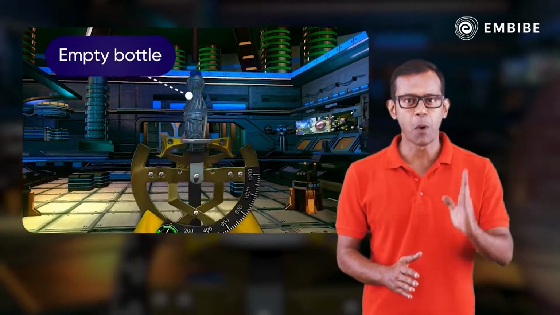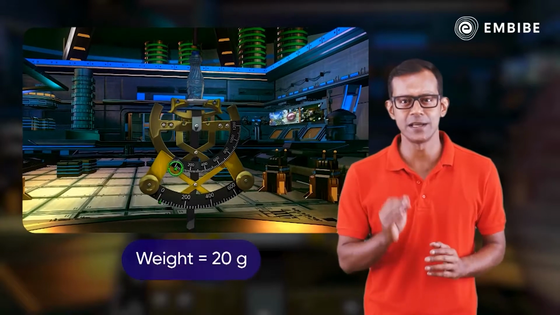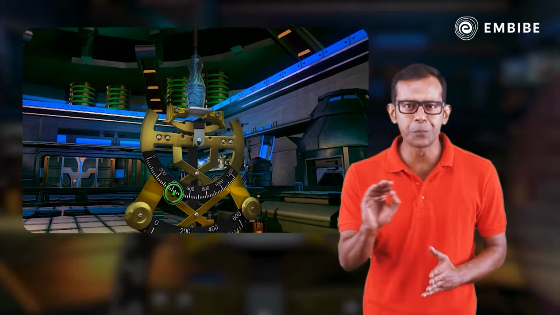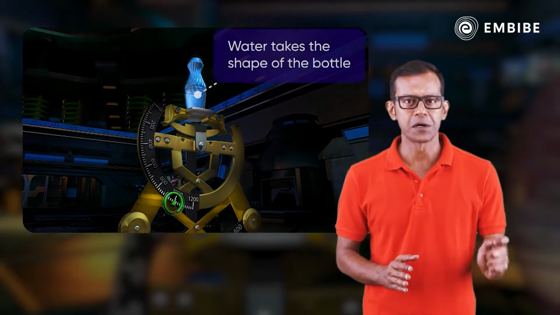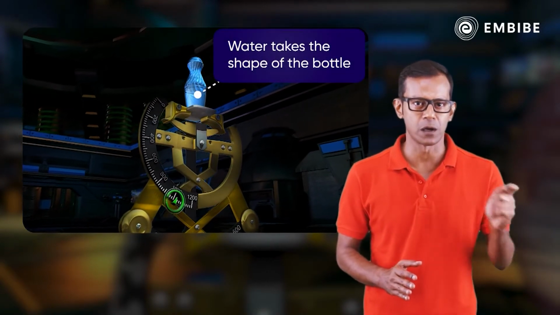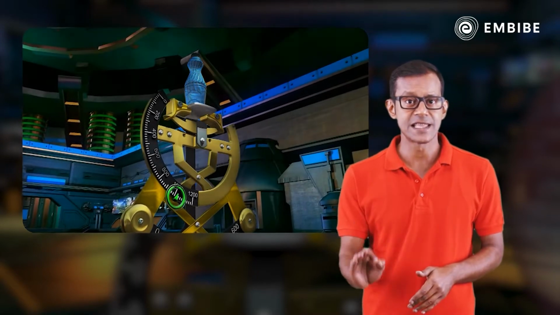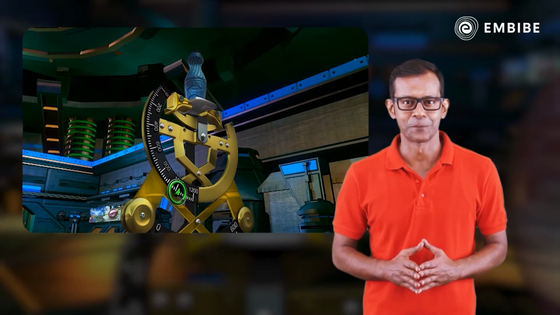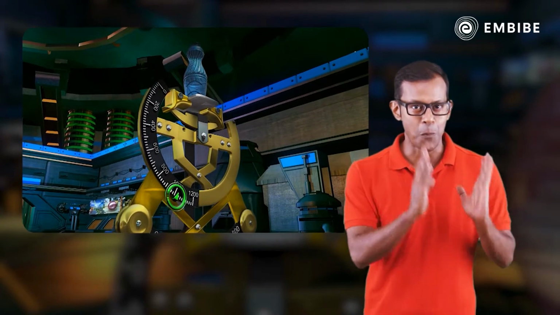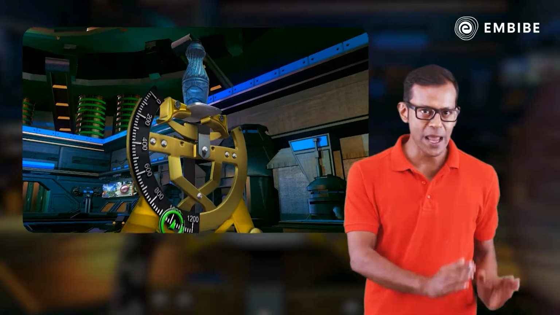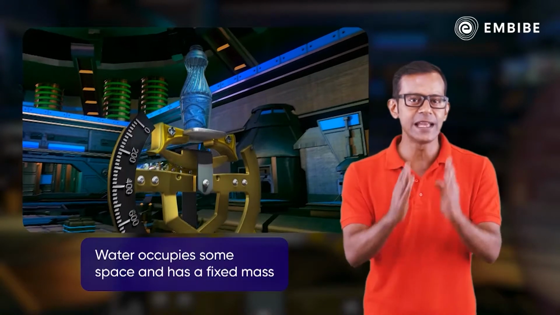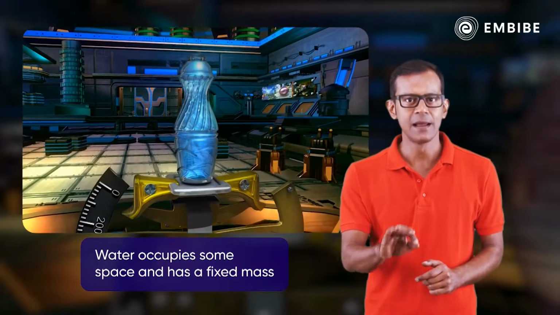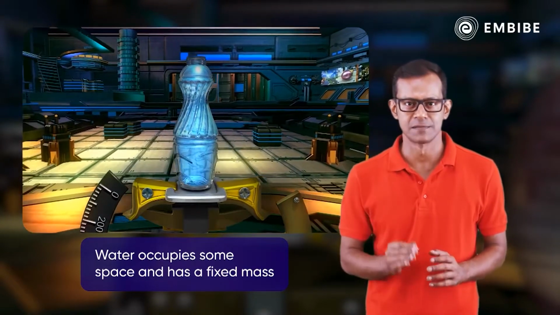The empty bottle weighs 20 grams. Let us fill it up with water up to the brim. Water takes the shape of the bottle. The bottle now weighs 120 grams. Thus, both the bottle as well as water filled in the bottle occupy some space and have a fixed mass.